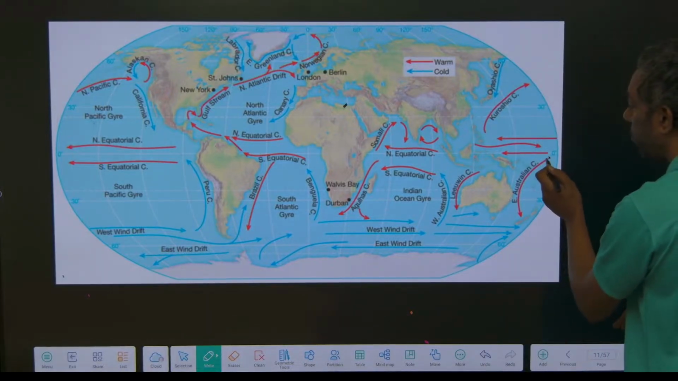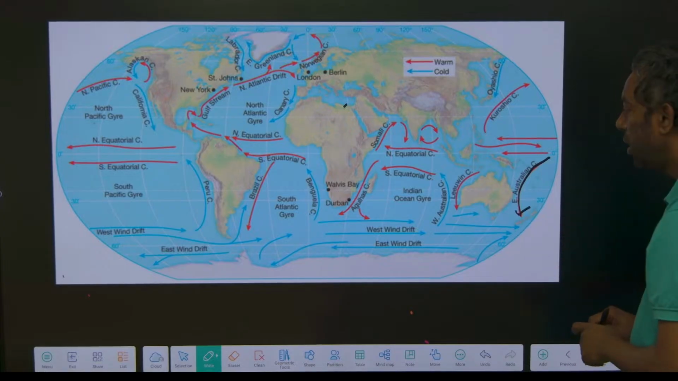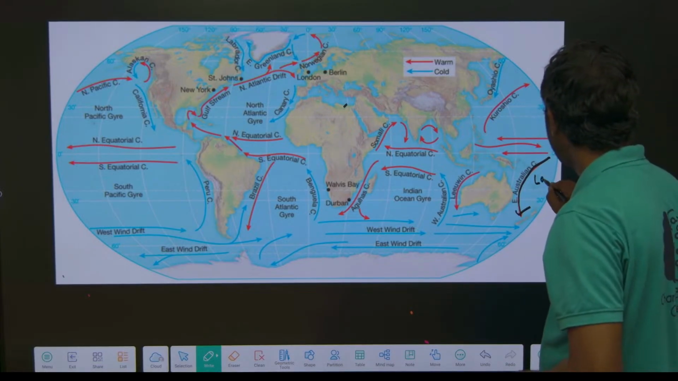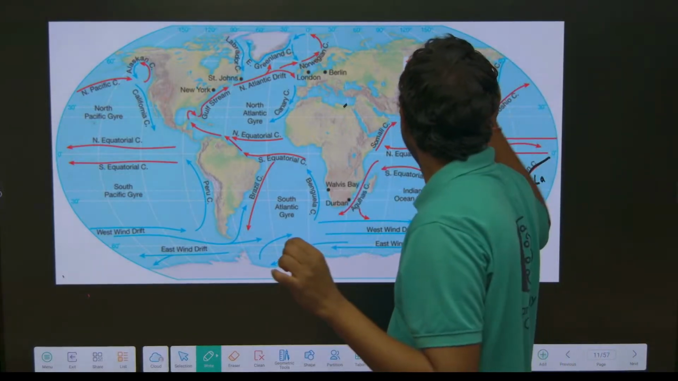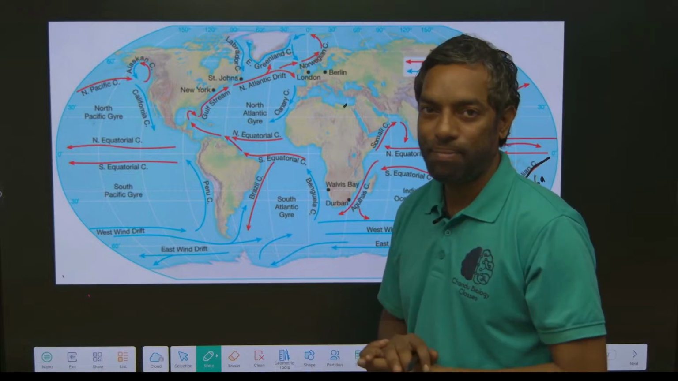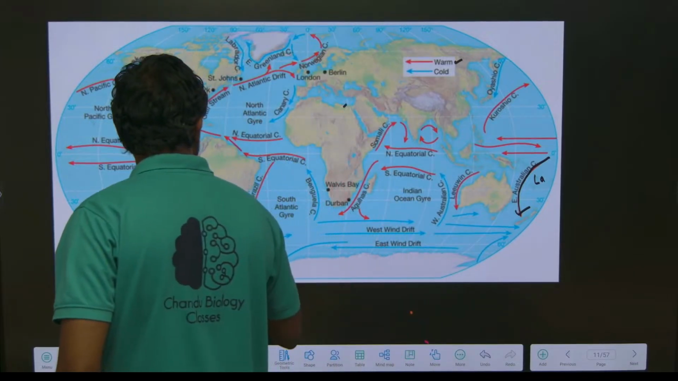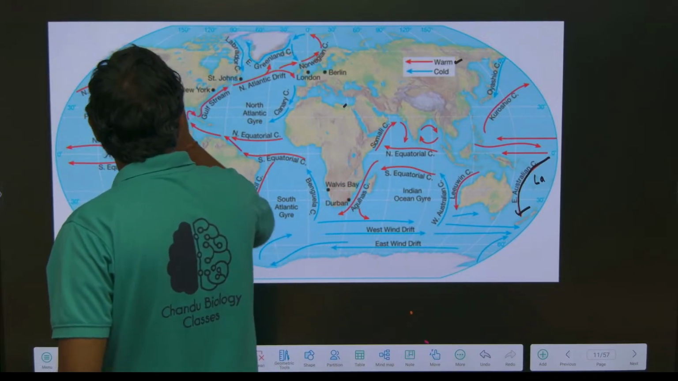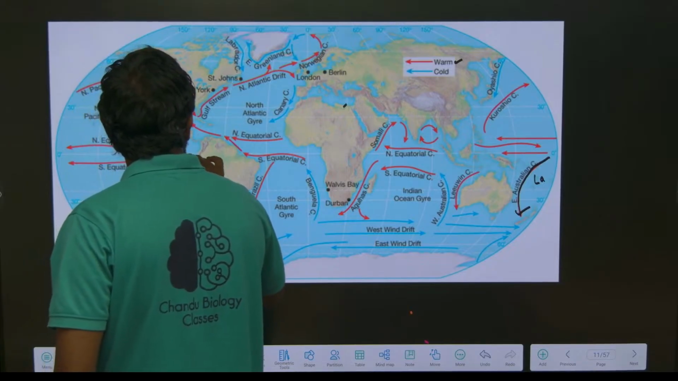Australian coast, warm water means La Nina. A warm current created La Nina. This Peruvian coast is a cold current. California coast, American coast, cold current, El Nino.